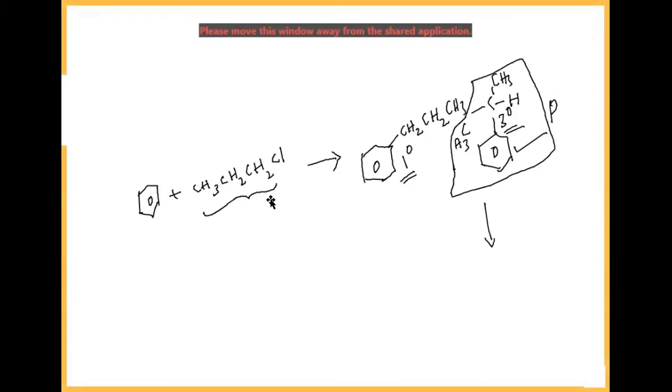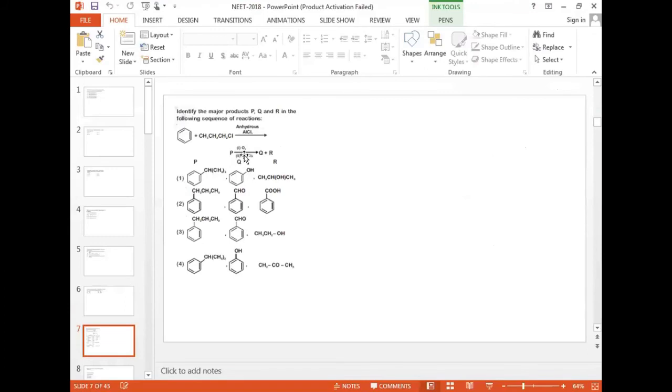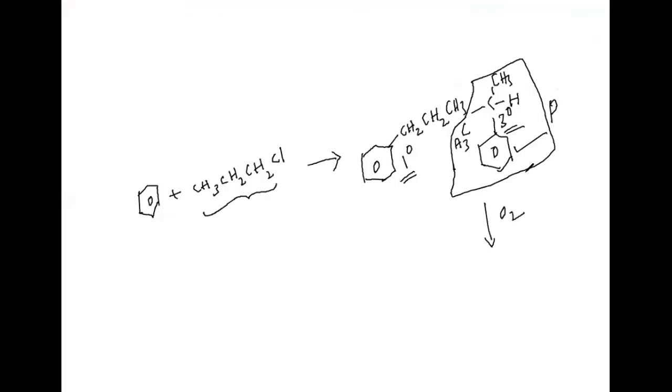Then this P on reaction with O2 and H2O gives Q and R. What are Q and R? See, when this particular one is reacting with oxidation, this isopropyl benzene, we call it cumene.